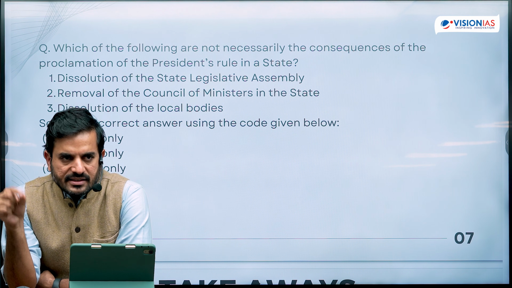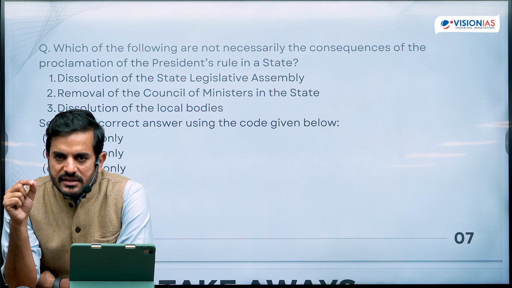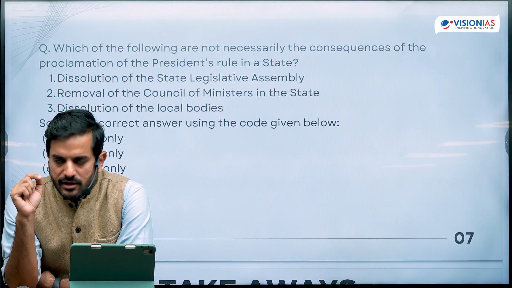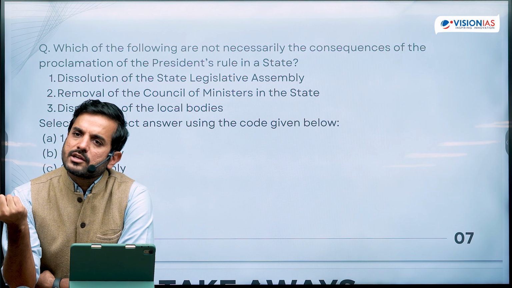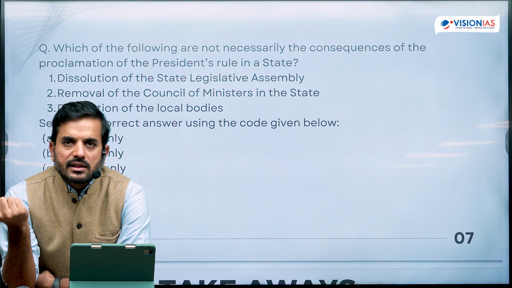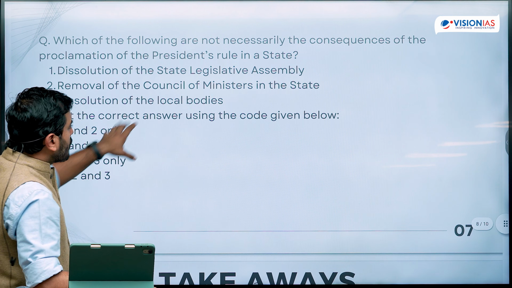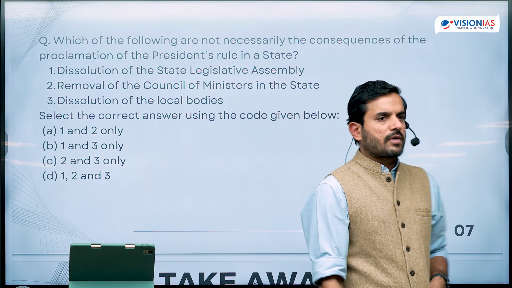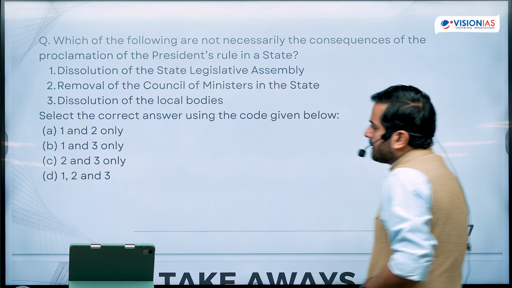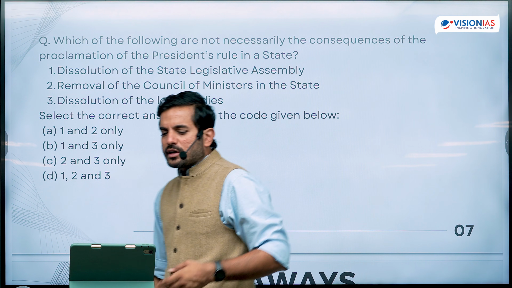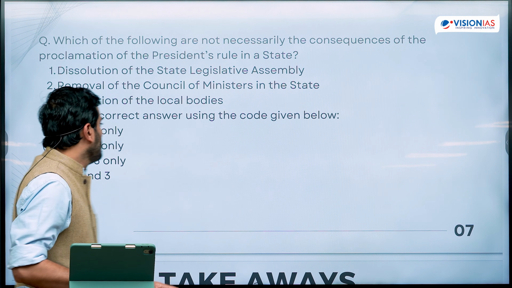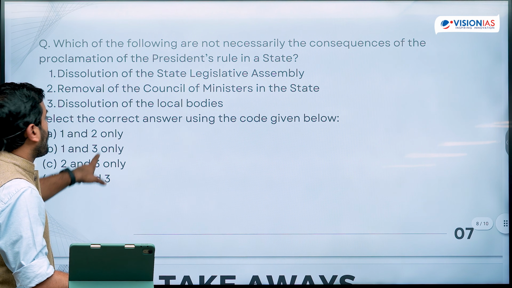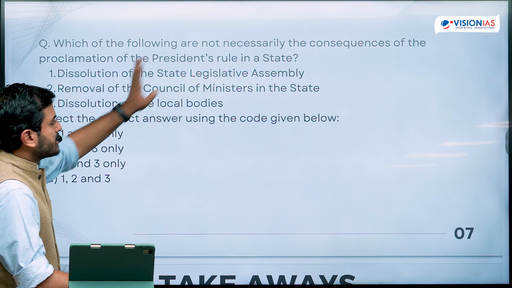Under his executive powers, which means that now this power will be exercised by the President of India. This is not an automatic consequence of invoking Article 356 or of the removal of the Council of Ministers in the state. The second one is definitely automatic. It leads to removal of the Council of Ministers in the state. And third, dissolution of local bodies. What have local bodies got to do with the enforcement of the President's rule in the state?